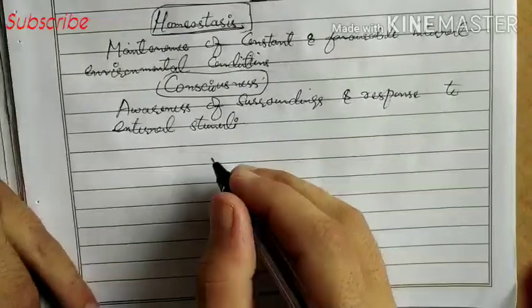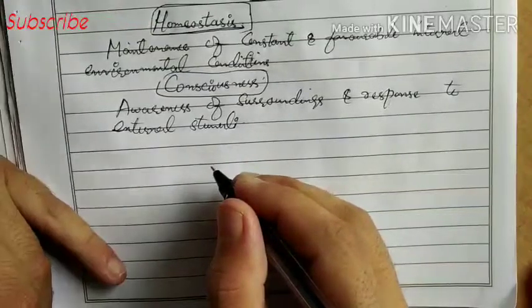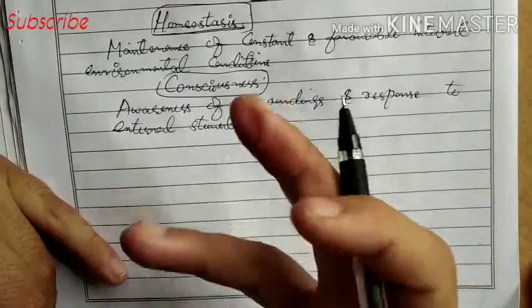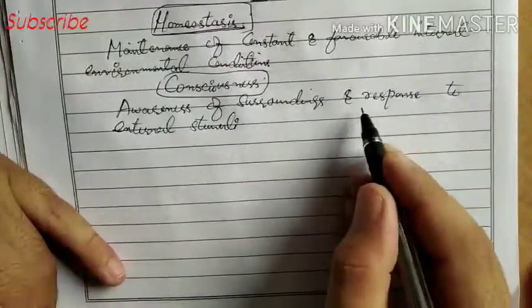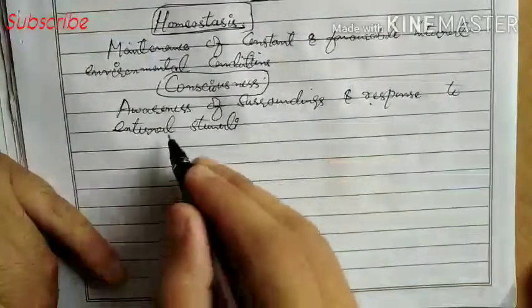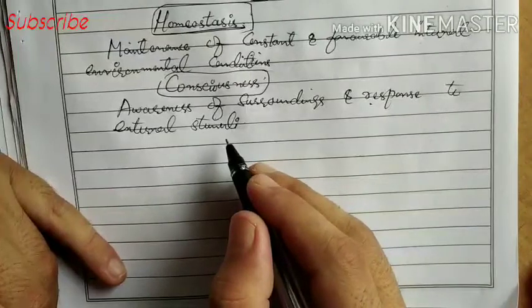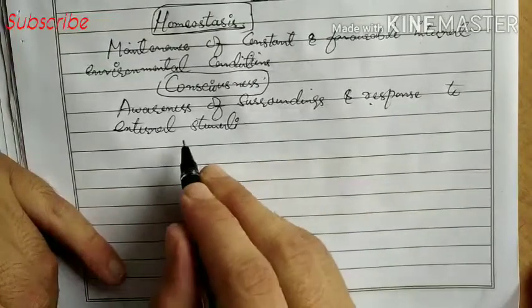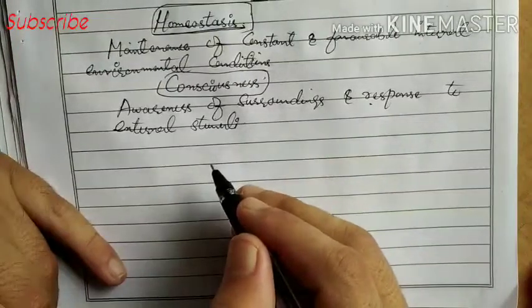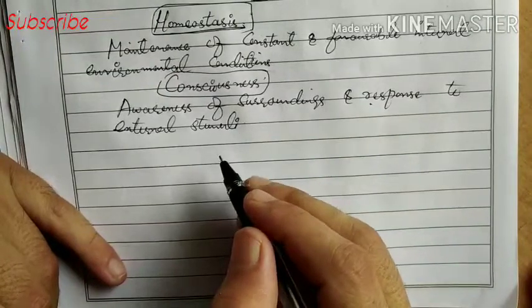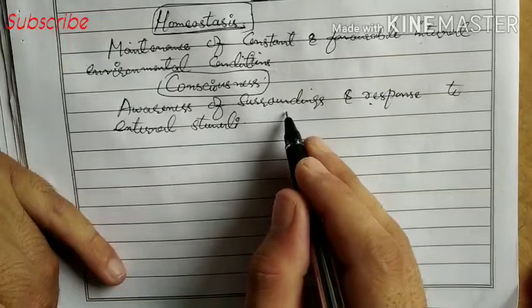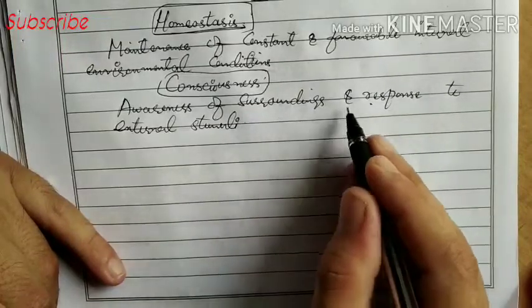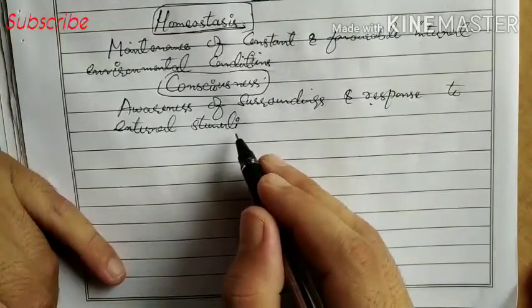When there is change in the surroundings of an organism, in order to show some response to that change, we can say that is response to external stimuli. External stimuli means if there is any change in the surroundings of an organism. So consciousness means it is the awareness of surroundings and response to external stimuli.